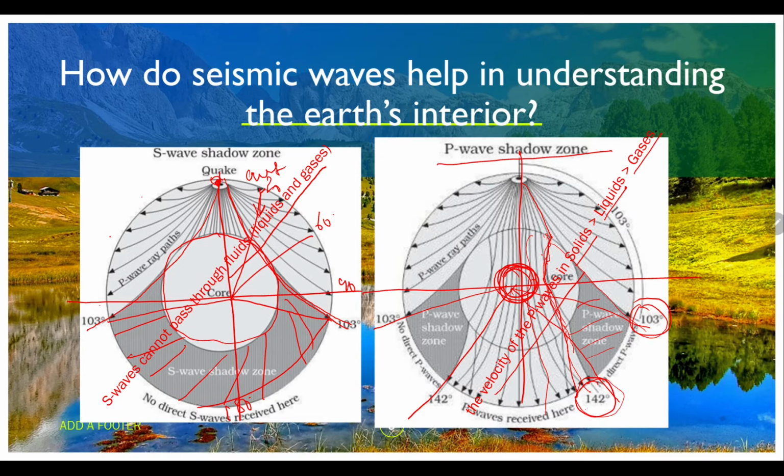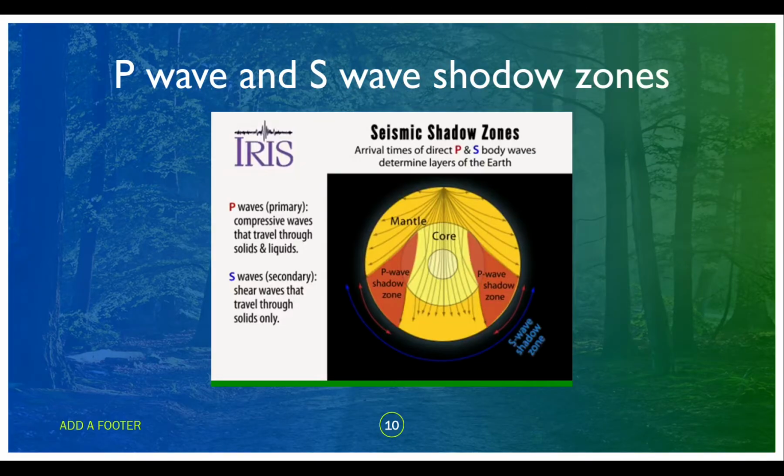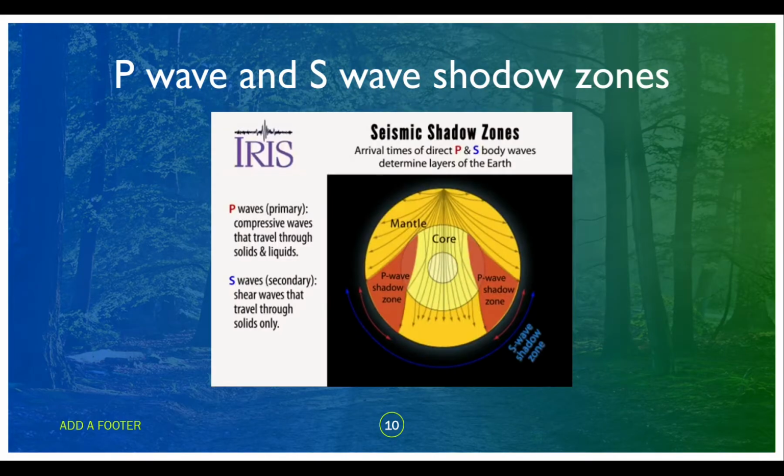So, the speed as well as the nature of the P wave clearly shows that the interior of the earth has a solid core, the outer core is liquid, and we know that the mantle and the crust are solid parts. So, based on the characteristics of P waves and S waves, we can map the earth's interior. This is what the video clearly explains.